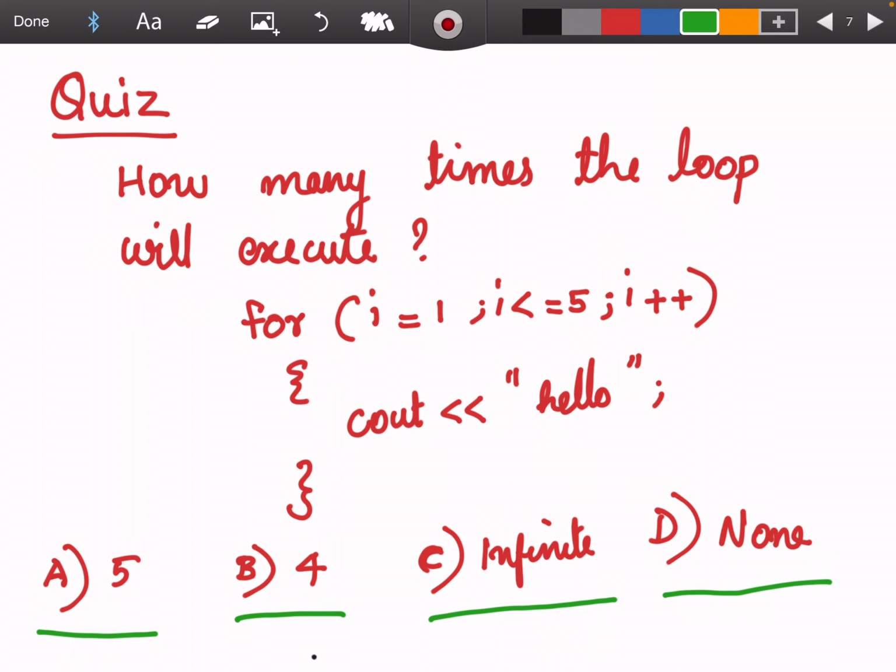So you have to select the correct option by thinking. Okay children? Okay, thank you.